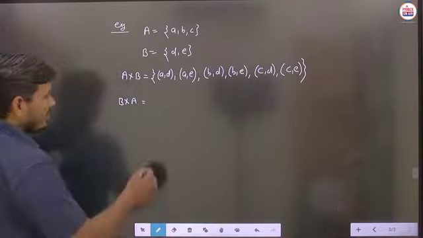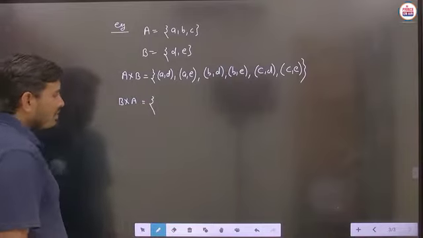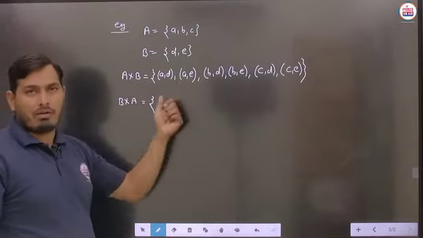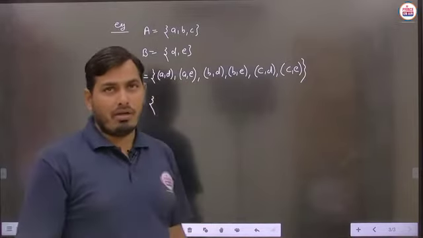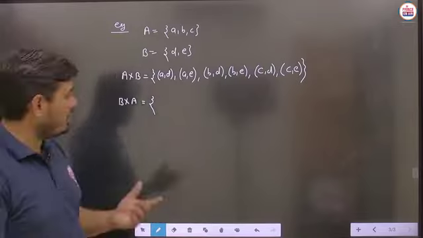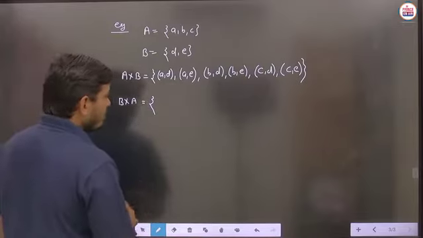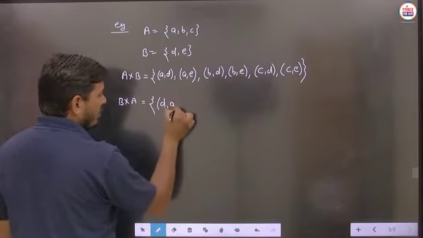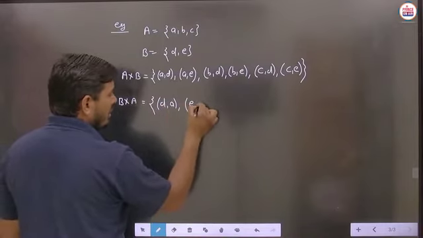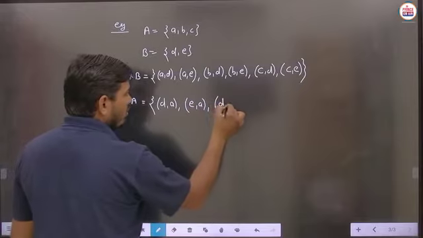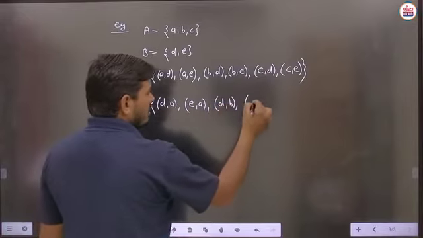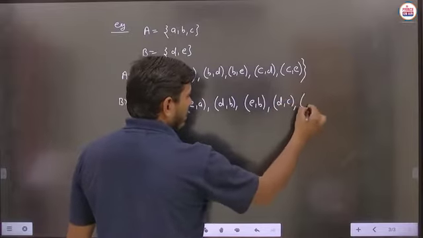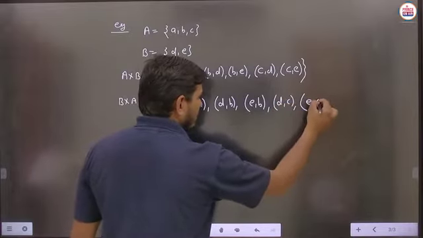Now if we have to write B cross A, then either you can write it from here, or since A cross B is already given, you can easily calculate B cross A. B cross A means you just reverse the ordered pairs here. This is written as D comma A, this as E comma A, this as D comma B, this as E comma B, this as D comma C, and here E comma C. Is it clear?